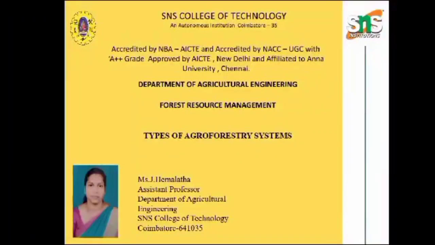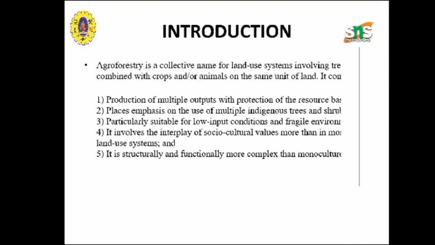To talk about agroforestry and types of agroforestry systems. As we know, trees play an important role in the ecosystem in all terrestrial areas and provide a range of products and services to rural and also to urban people. As natural vegetation is good for agriculture and other types of development, the benefits that trees provide are best sustained by integrating trees into agricultural systems. It is known as agroforestry.